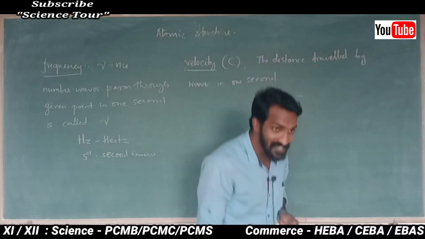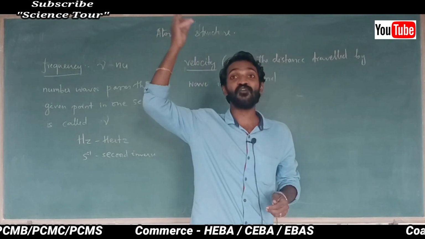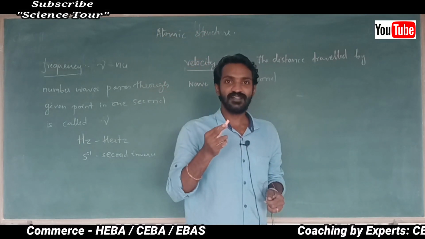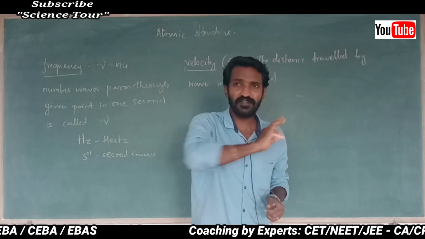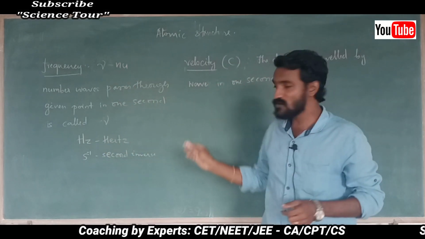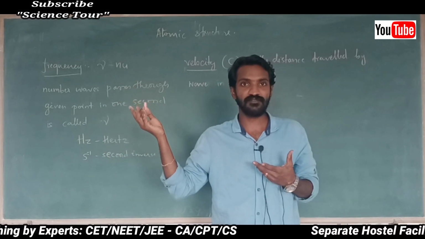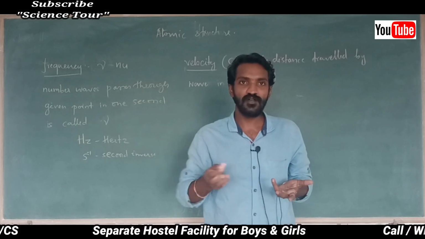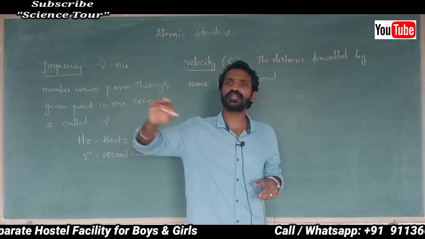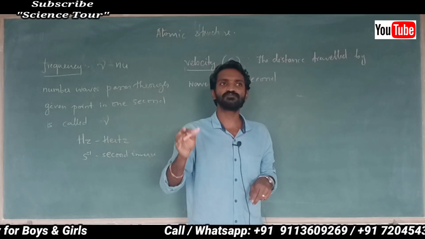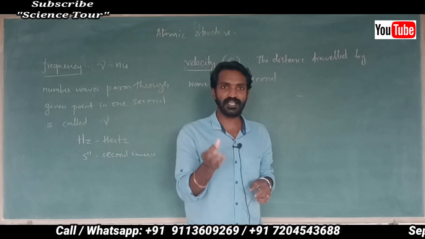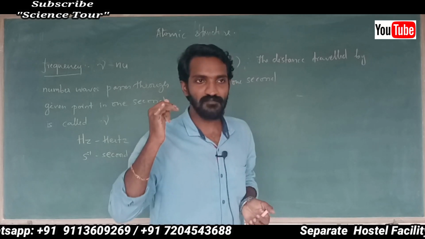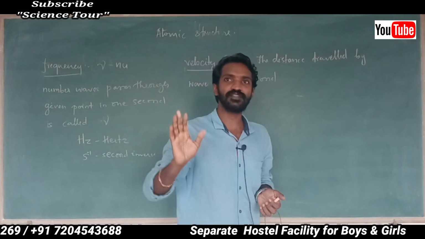Actually, you are standing here. Imagine how fast it travels. So it is called traveling speed. The velocity, the speed of light, is given as 3 into 10 to the power 8 meter second inverse. That much speed it travels. Almost all waves travel through vacuum with that much speed. That means you can expect that much speed. Just by dialing that number, it immediately connects to that particular person.